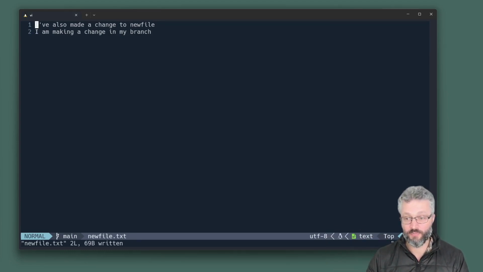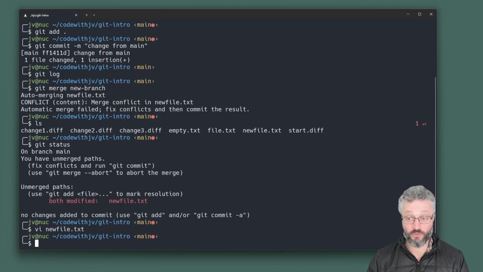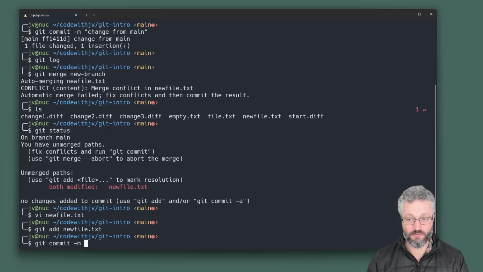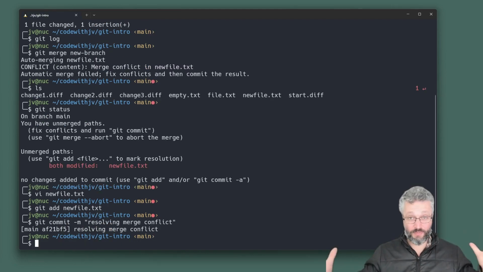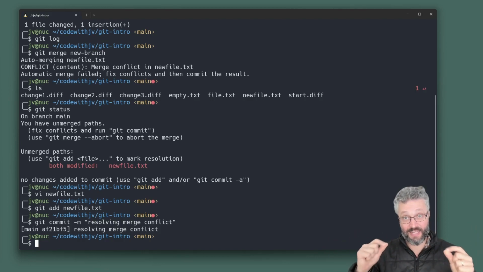It's your call. But then what you do is you get your code in good working order, git add new file, resolving merge conflict. Once you start having lots of different branches and merge conflicts, don't be scared, just go slowly and start to understand that, hey, that's just the computer couldn't figure out which order to do them in.